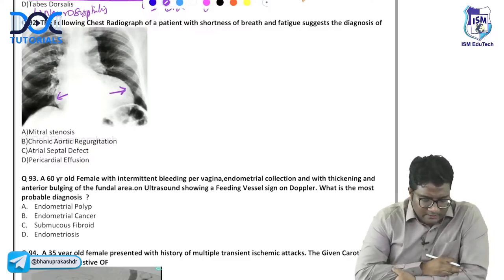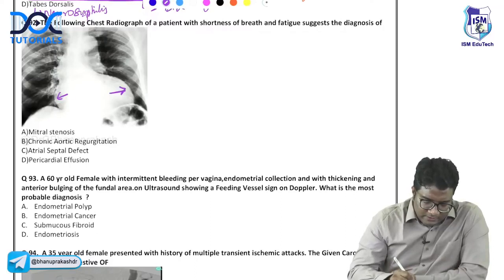Look and tell me, is the right side enlarged or the left side enlarged? What do you think is increased actually? Right heart border or left heart border? Let us just do it one by one. Is the right heart border increased or the left heart border increased? The left heart is increased. So this is left ventricular hypertrophy in the patient.